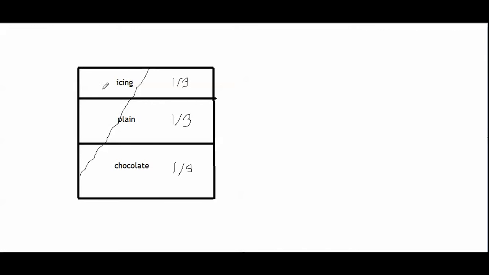This piece of cake right here obviously isn't a representative sample because it's more than 1/3 icing. It looks like it's probably more than 1/3 plain, and it's less than 1/3 chocolate. So the fractions in the sample don't match the fractions in the entire population. And since this sample of cake isn't representative, it's going to give me misleading information about the entire cake. It's going to make me think that the cake is mostly plain and mostly icing and not very much chocolate.